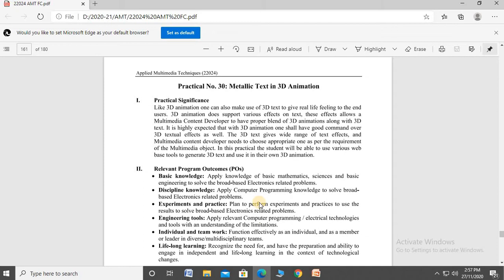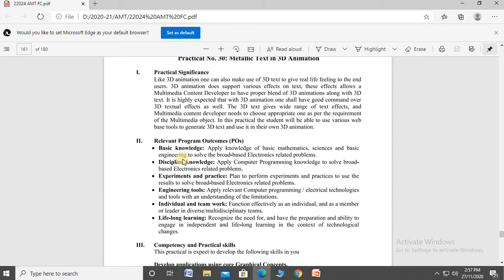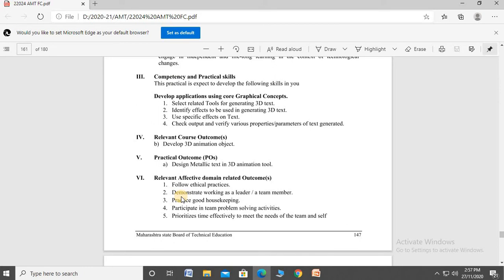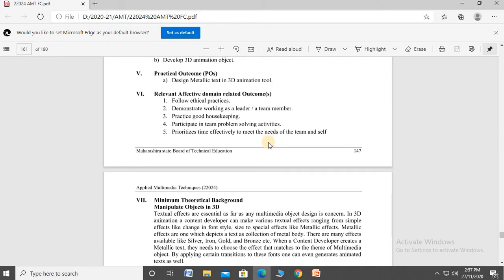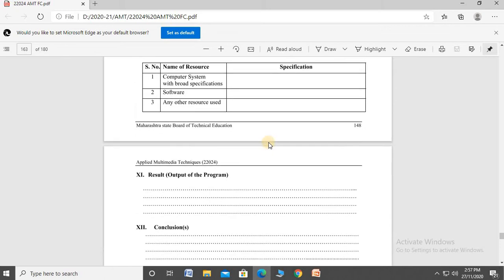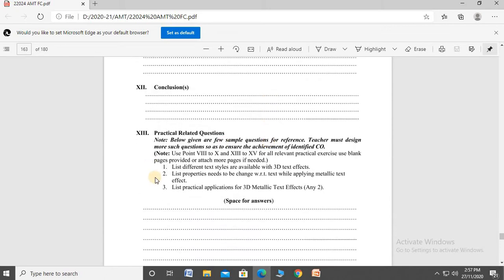Practical number 30 is the metallic text in a 3D animation. These are the practical significances and program outcomes: basic knowledge, discipline knowledge, experiments and practices, engineering tools, individual and teamwork, lifelong learning. Practical outcome: design the metallic text in a 3D animation tool. Minimum theoretical background, after that complete the resource table, result, and conclusion. These are the practical related questions. Extra questions are given in the PPT.